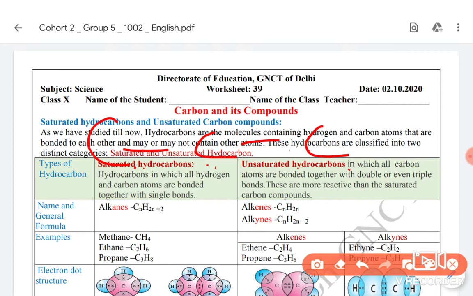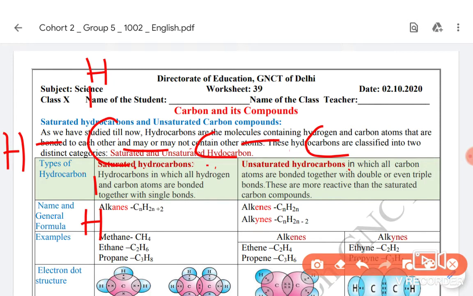Now come to the corner carbon atom. It has shared only 1 electron with the middle carbon atom, so 3 electrons are left to be shared. It shares 1 electron with one hydrogen, 1 with a second hydrogen, and 1 with a third hydrogen, because hydrogen can share only 1 electron. Now look at the middle carbon atom.